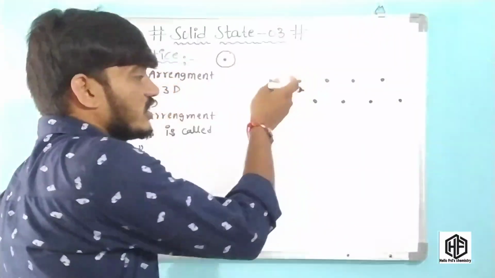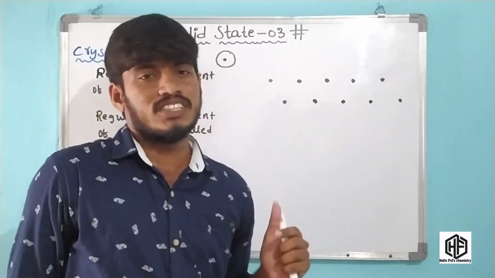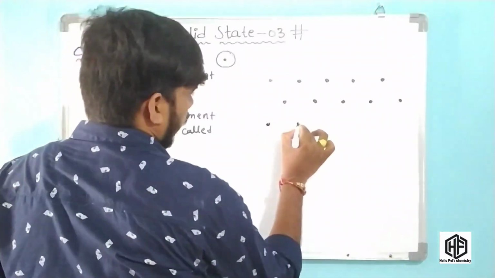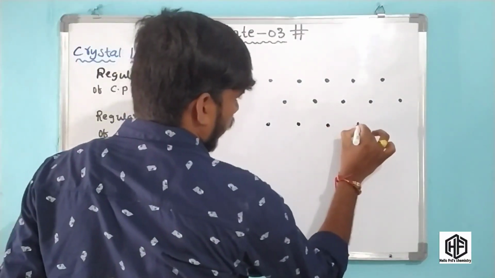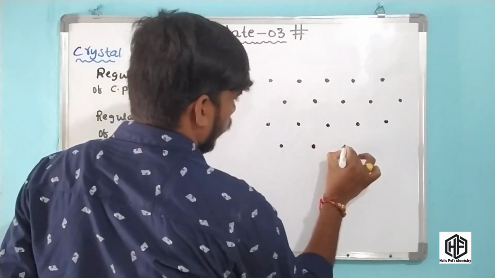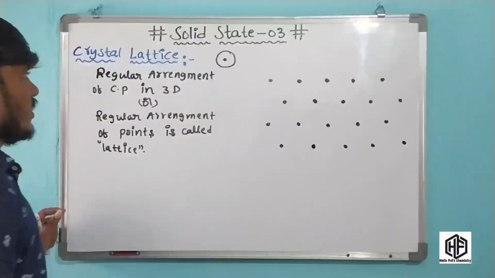It means three-dimensional shape. You have to assume these points in a three-dimensional pattern like this. This is another point and another point, and another point. Okay friends, this is called a crystal lattice.